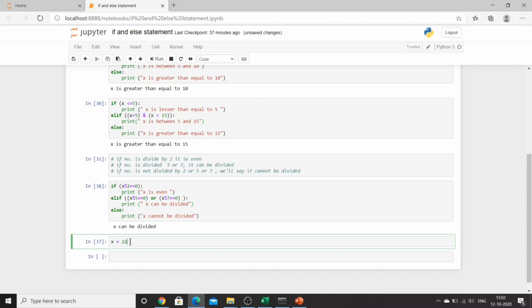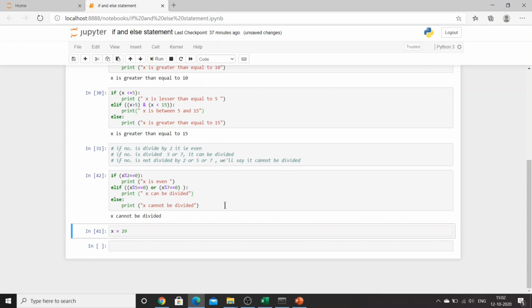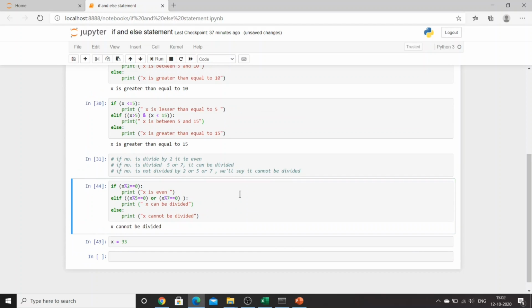Now I'll say 22 once again, right? I'll try this one, x is even. Now the last condition, I'll say 29 and it will say x cannot be divided, right? This is interesting. Now let's try with another one, 33, and it will say x cannot be divided. If I go and do x is equal to 35, it will be divided, right? So this is a good learning.